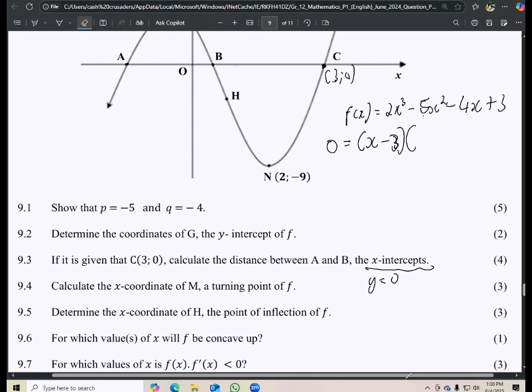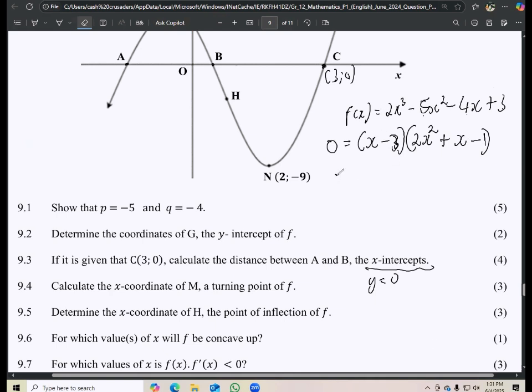When we factorize this one, if we have x minus 3 there, you have to ask what number can I multiply with to get the 2x cubed. It's obviously going to be 2x squared, right? And then for the last value here, what number do I need to multiply to get positive 3? It has to be negative 1, right? So obviously the challenge is with finding the middle term here. With finding the middle term, you will just do trial and error there, and then you get your positive x here.